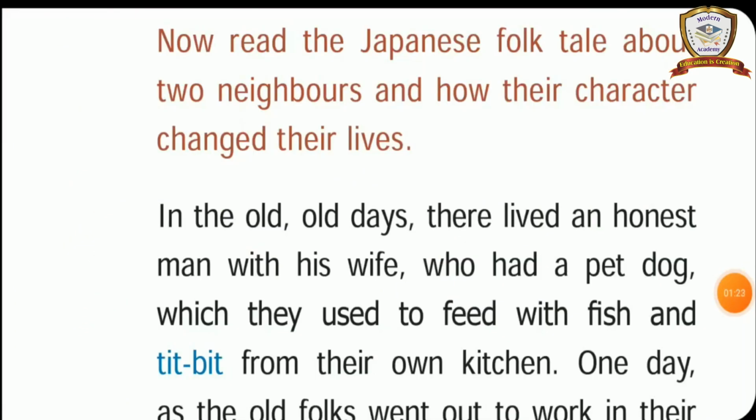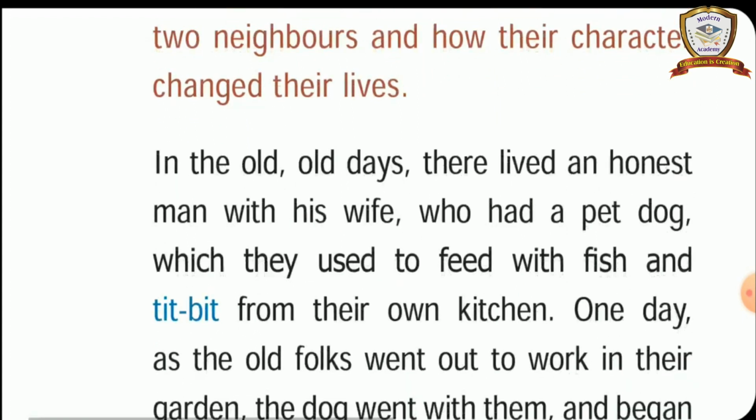Now read the Japanese folk tale about two neighbors and how their character changed their lives. Now we are going to read the Japanese folk tale story. Understand? The lesson describes the two neighbors. Their characters, behaviors, and attitudes were unique. Due to their unique characters, their lives changed. Let us learn what kind of characters changed their lifestyle. Let us go to learn the first paragraph.